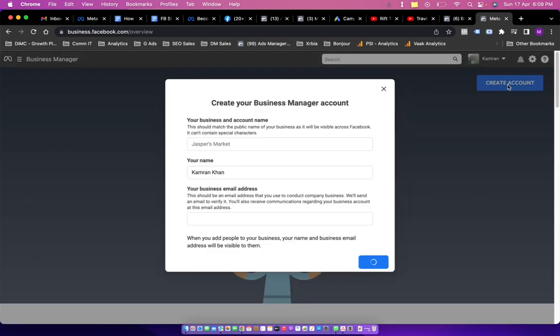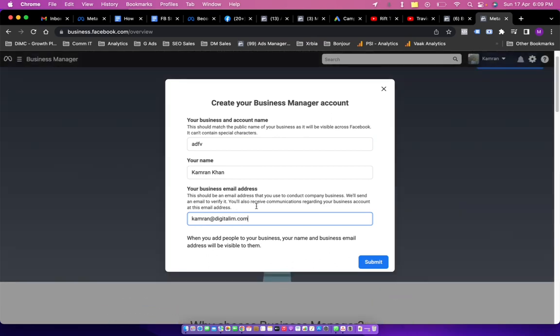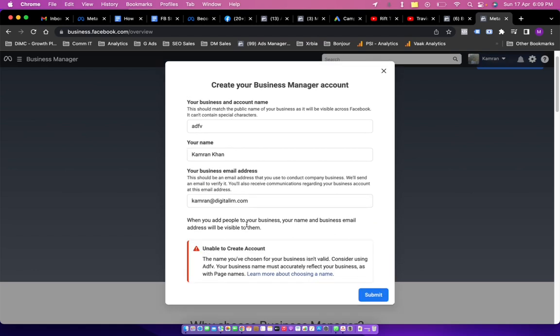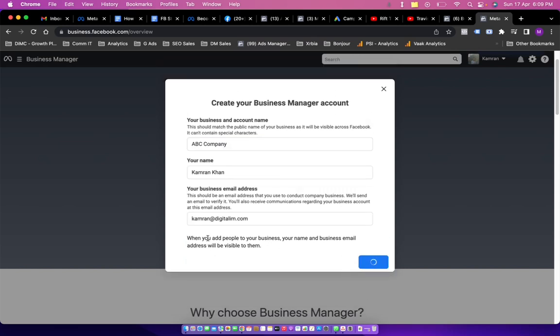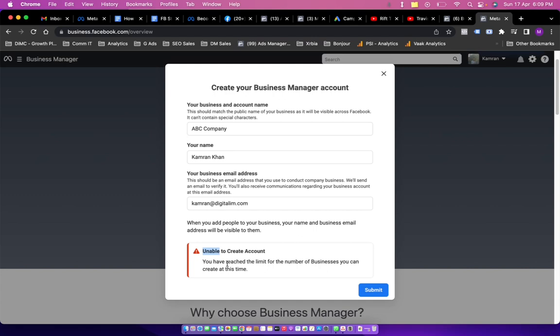Now you create an account, you put in your company name, then you put in your email ID. So I'm going to put my email ID over here, and it won't allow me to create an account because you can see it says the name you have chosen for your business is not valid. So that's not the case. ABC Company. If I click on submit, it says you have reached the limit for the number of businesses you can create at this time. So basically, on my ID, I am already breaching the Facebook Business Manager creation limit.